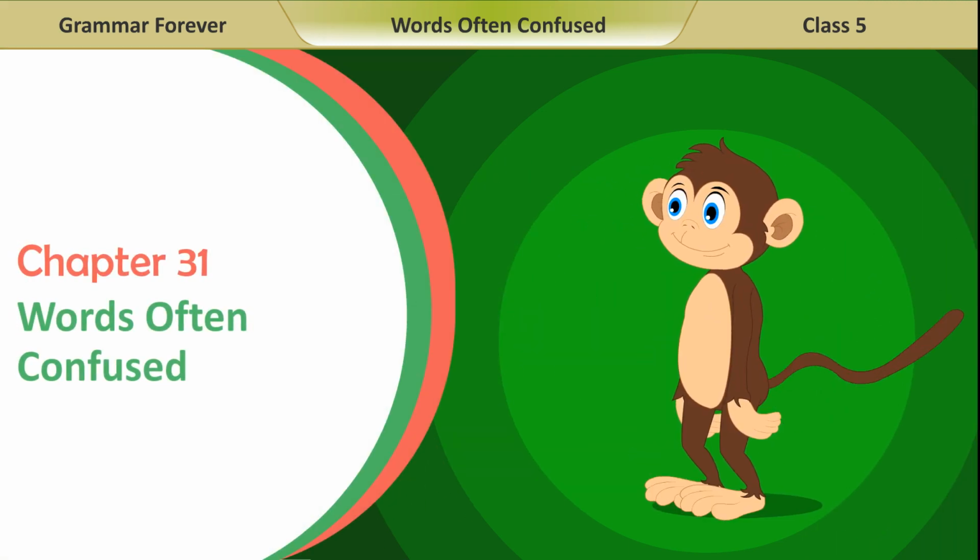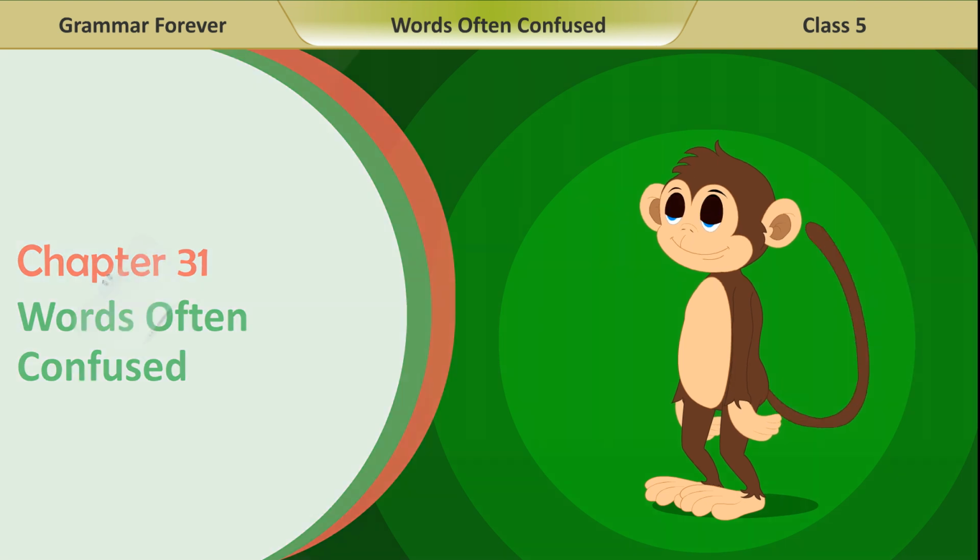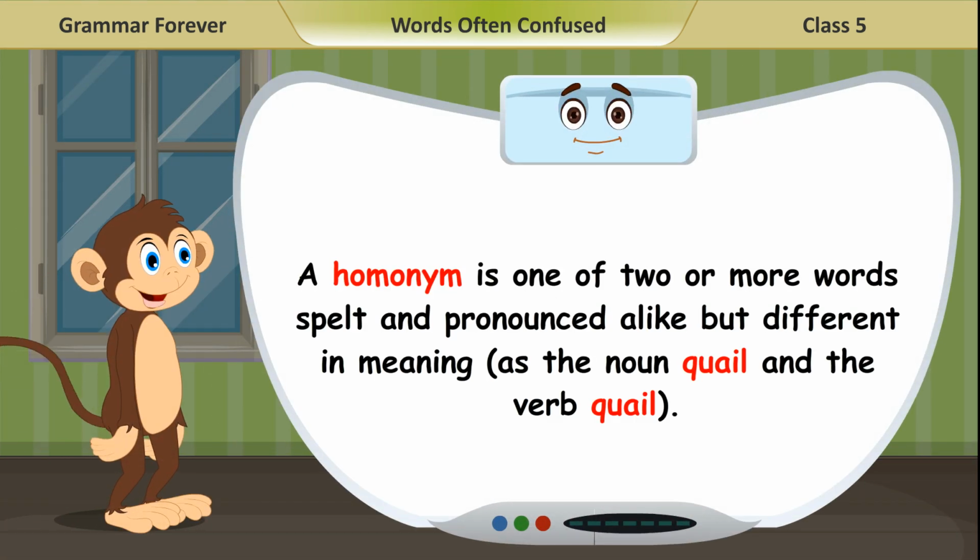Chapter 31. Words often confused. A homonym is one of two or more words spelt and pronounced alike but different in meaning, as the noun quail and the verb quail.